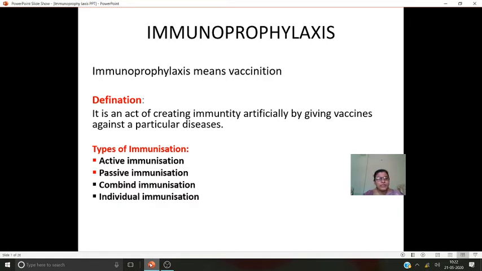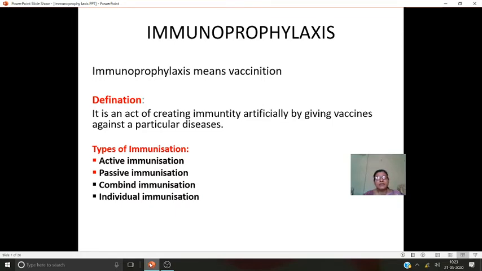And what are the types of immunization? You know, previously we learned about it already. There are mainly two types, active immunization and passive immunization. And the other two are combined immunization and individual immunization also. First, let us see active immunization. Active immunization is done by vaccination. You know it. By giving vaccines, we are artificially producing immunity in the body. That's why we call it artificial active immunity.